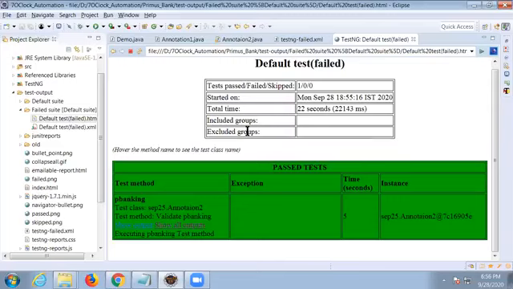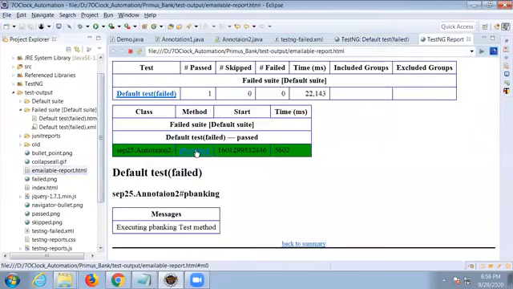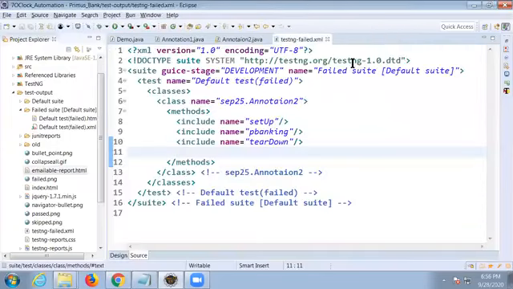Okay. One more thing. And even the emailable report. In the emailable report, we can see only that, but that's common. Okay. Now, my question is, do you all understand how to execute that failed test case here? Yes, sir.